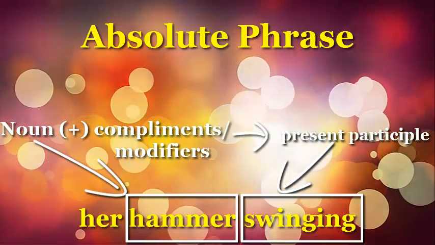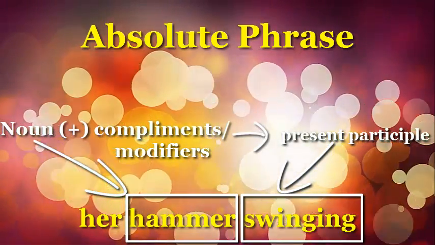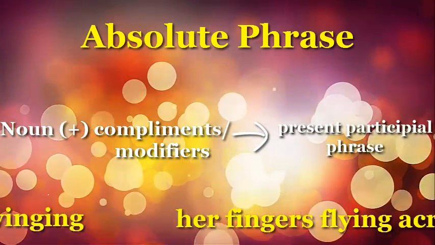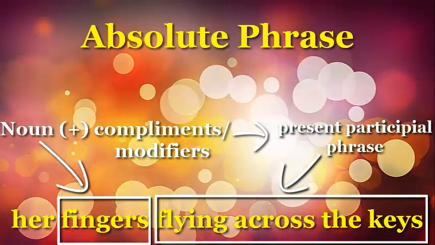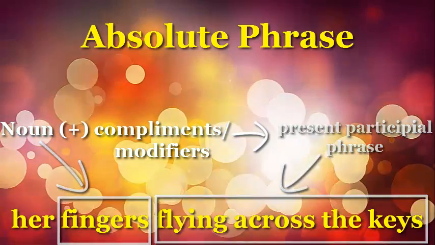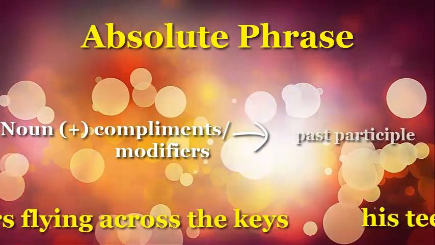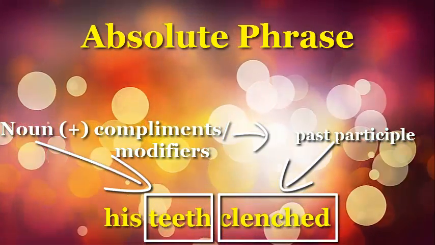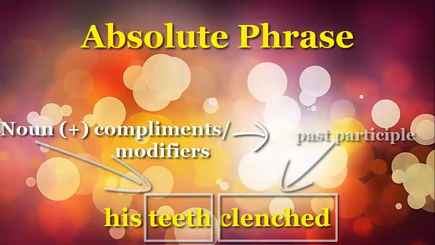Her hammer swinging has a noun described by a present participle. Her fingers flying across the keys has a noun described by a present participial phrase. His teeth clenched has a noun described by a past participle.